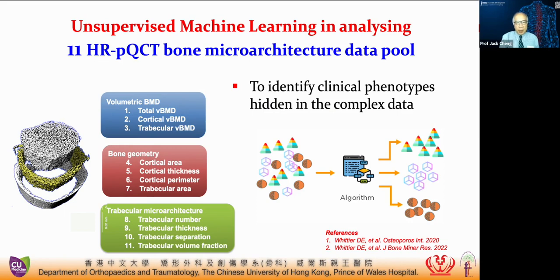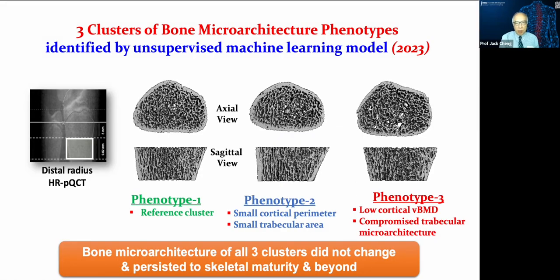And to further enhance this study, we use an unsupervised machine learning system to analyze all the 11 HRPQ-CT bone microarchitecture data and to find some of the things that we are not able to analyze with the usual conventional technique. This is new unpublished data. We're able to demonstrate three clearly distinguished clusters of bone microarchitectural phenotypes identified by the machine learning. So this is phenotype 1, 2, and 3. Particularly, phenotype 3 is with a low cortical volumetric BMD and compromised trabecular microarchitecture.